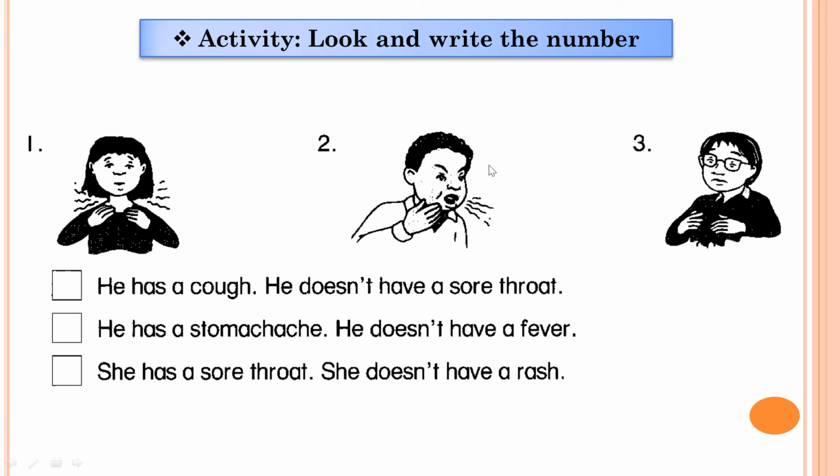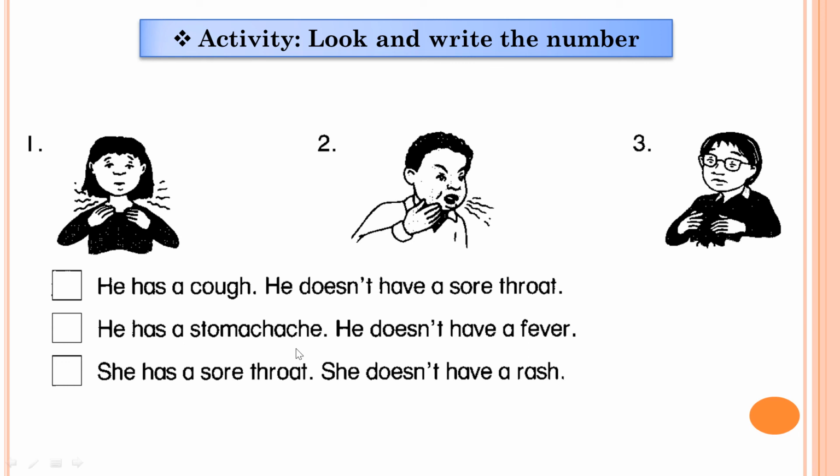Okay, are you finished? Let's read the sentences together. Sentence 1: he has a cough and he doesn't have a sore throat. Again, he has a cough. He doesn't have a sore throat. Sentence number 2: he has a stomach ache and he doesn't have a fever.